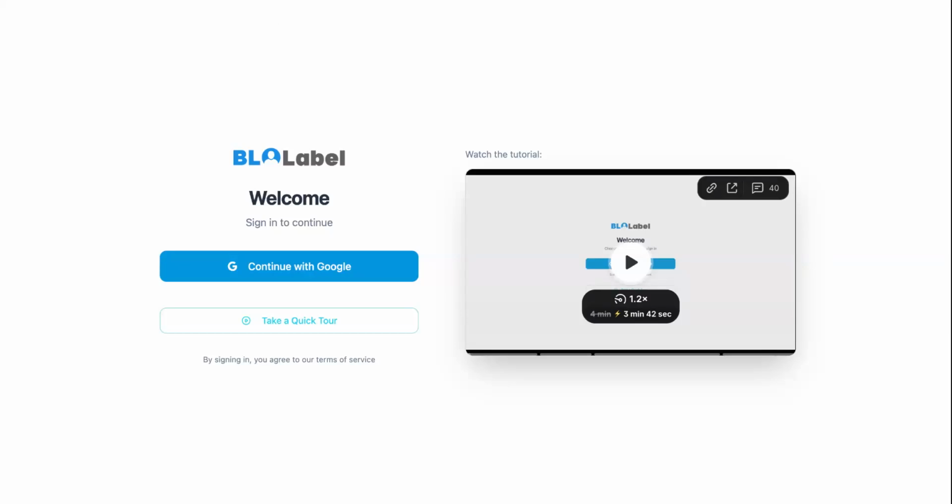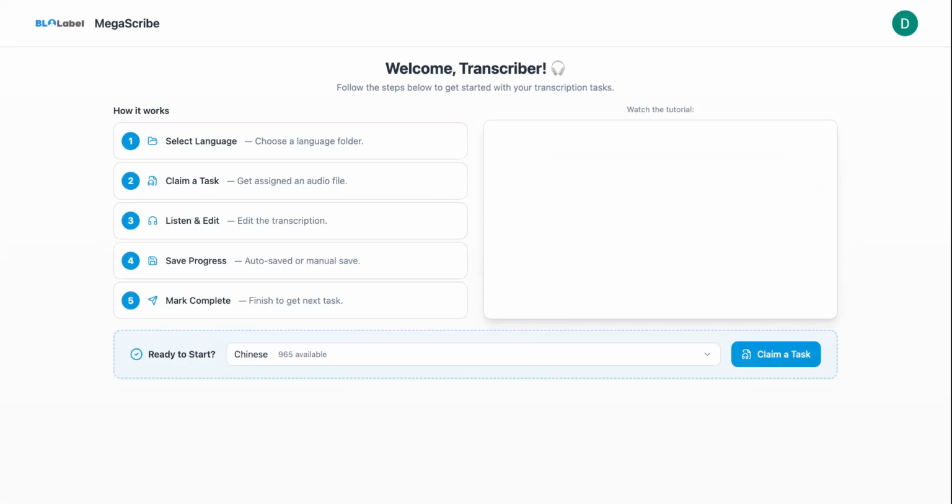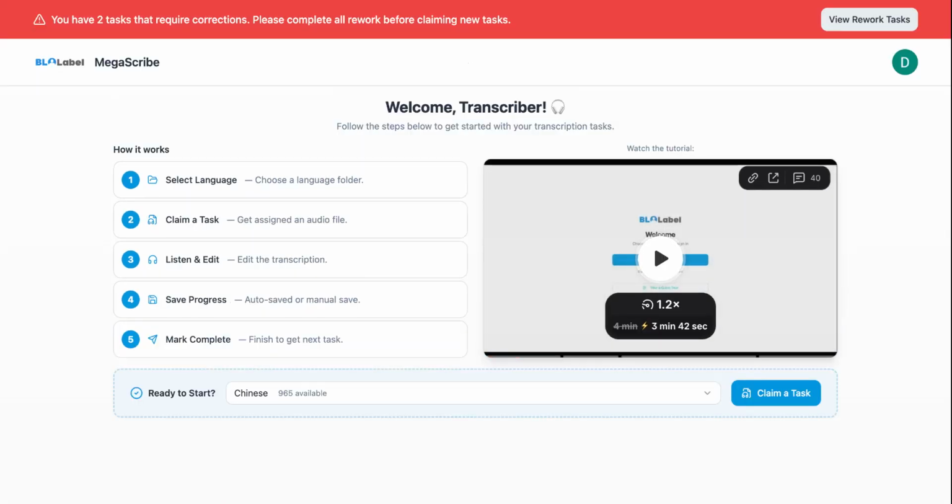When logging into the Blolabel platform, please ensure that you're using an @gmail.com email, not an email that ends with @edu.com or any other type of enterprise. After you log in for the first time, you'll be prompted to record a voice audio to ensure that you are able to capture the actual language that you will be transcribing.